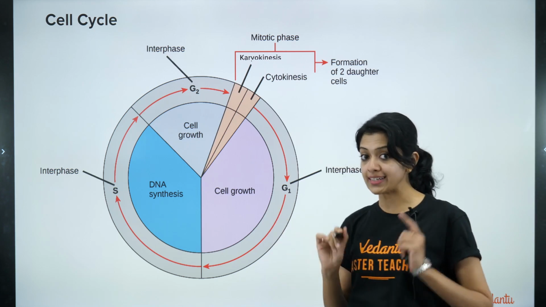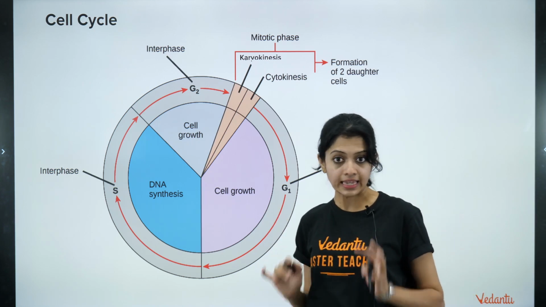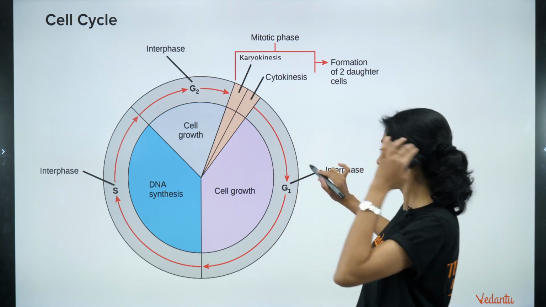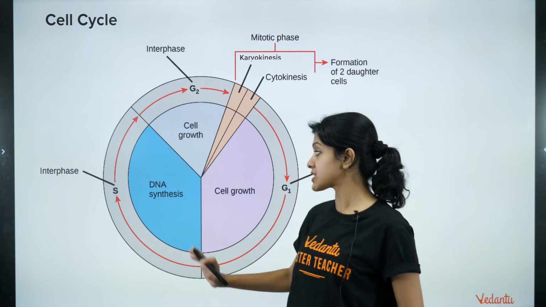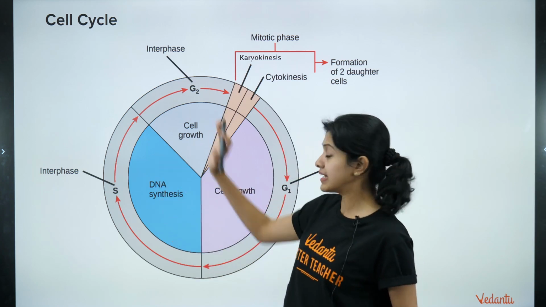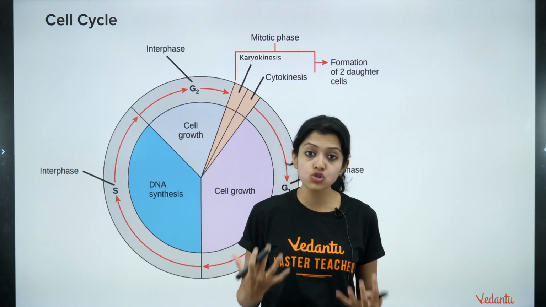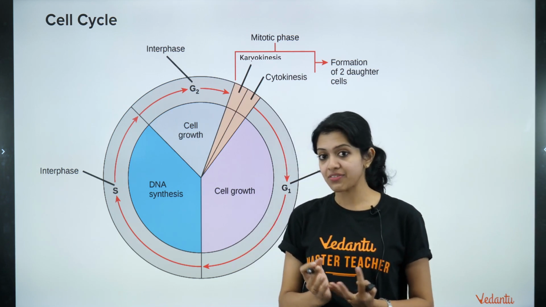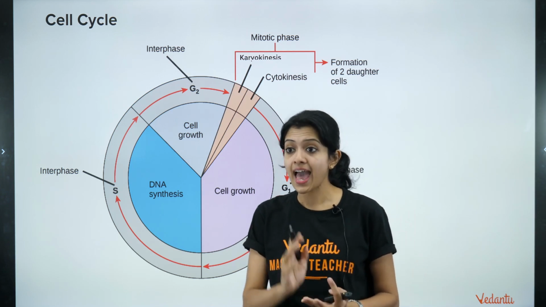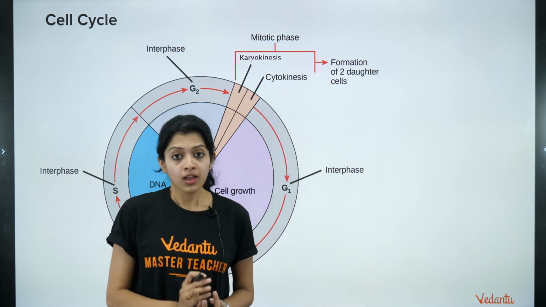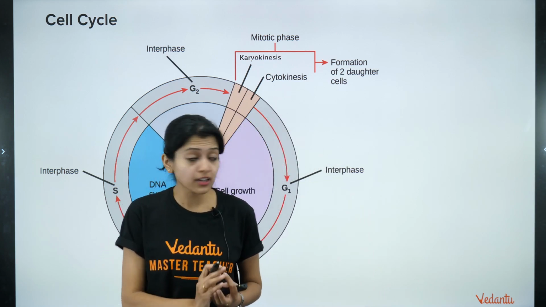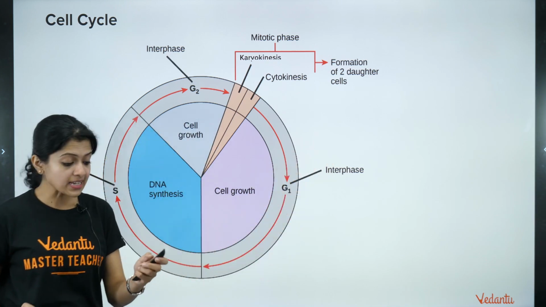Let's just focus on understanding this because it's a very, very basic thing, an important topic to understand, right? So G1 phase is the very first phase of interphase, followed by S phase or the synthesis phase, and thirdly, the G2 phase or gap 2 phase. Okay, so interphase is divided into G1, S, and G2. G1, S, G2 together form what we call the interphase.